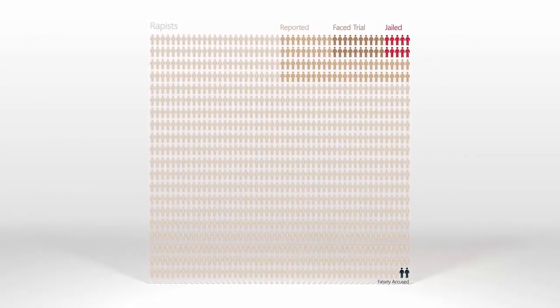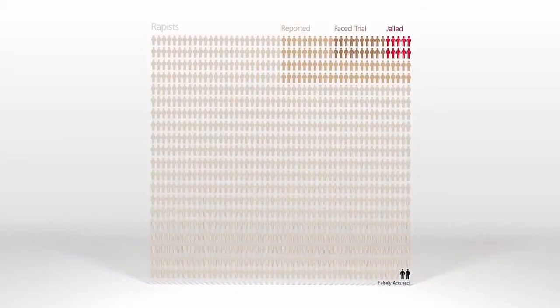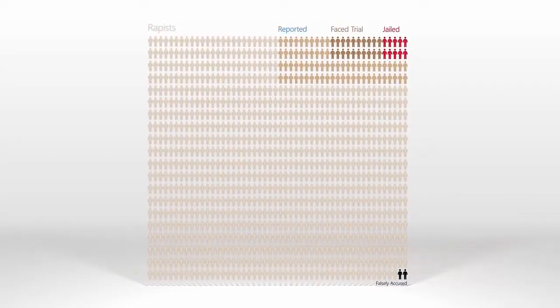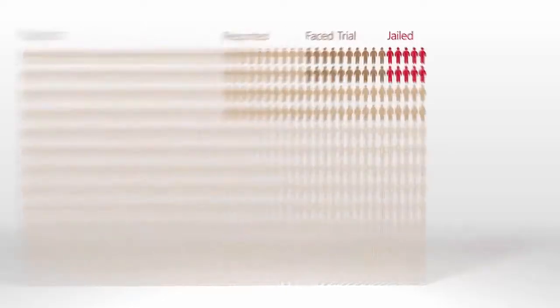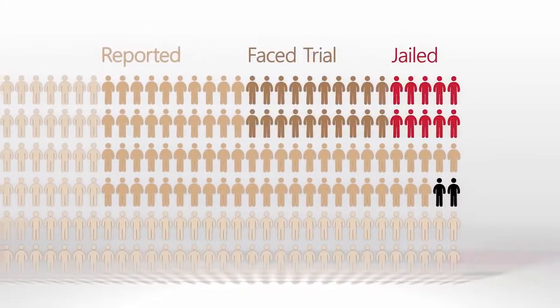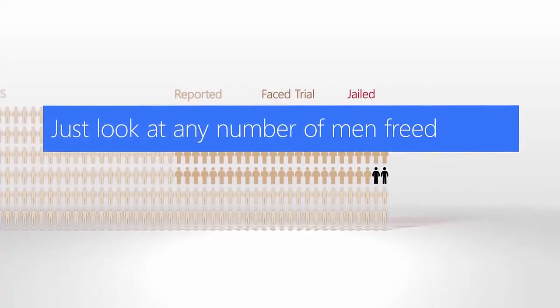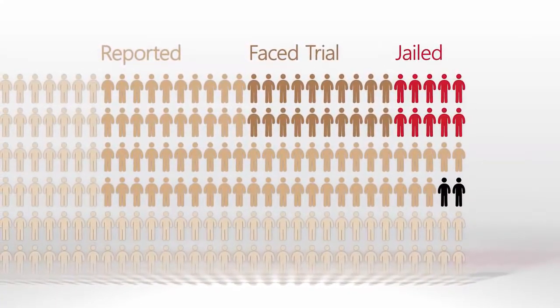The first problem is its listing of false accusations in the not reported group. This is blatantly trying to play down false accusations, because logically a false accusation must have been reported, because that's how false accusations work. So we'll move those two into the reported group. Now there is a good chance they'd fit in face trial or even jailed, as we've seen that happen. I mean, look at Brian Banks, Kevin Driscoll, the Duke lacrosse team, or any number of the men who've been freed by the Innocence Project. But we will give the statistics the benefit of the doubt, and we'll leave the figures simply in reported.